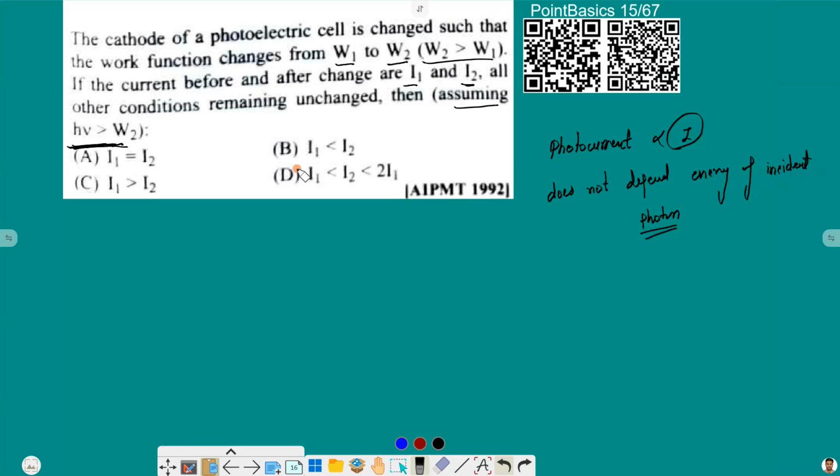Although it is necessary for the energy of the photon to be greater than the work function, after it crosses the work function, the photocurrent is independent of the energy of the photon, and it only depends upon the intensity. And basically intensity is Np, where Np is the number of photons per unit time. So whether we change the material, provided that the energy of the incident photon is greater than the work function, the photocurrent will stay the same. That is option A, I1 is equal to I2.